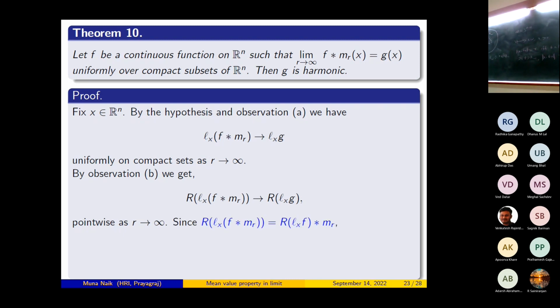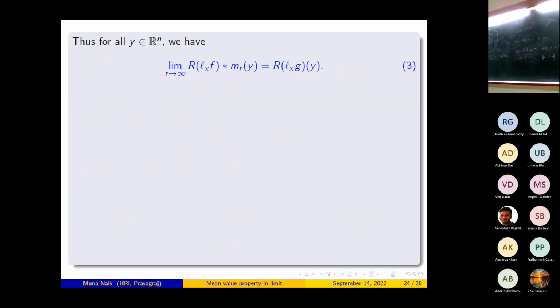Since the radial part of L_x of f convolution mr is nothing but the radial part of L_x f convolution mr, the radial part of L_x f convolution mr will converge to the radial part of L_x g pointwise as r tends to infinity. Thus for all y belonging to Rn, the limit as r tends to infinity of the radial part of L_x f convolution mr at y is equal to the radial part of L_x g at y.